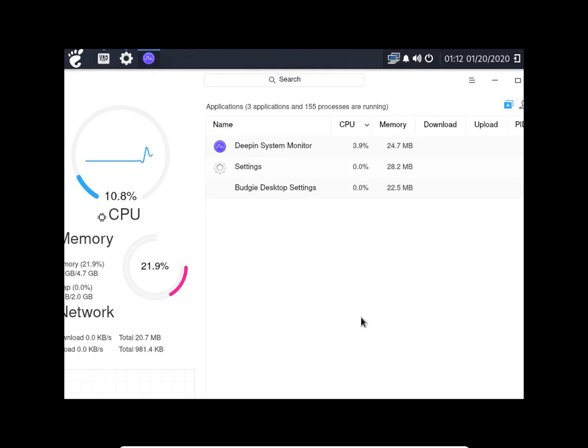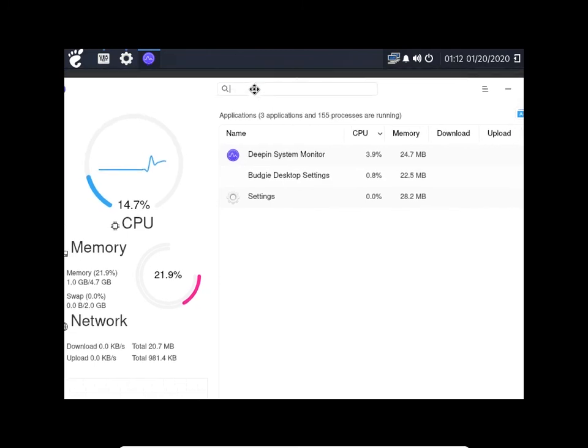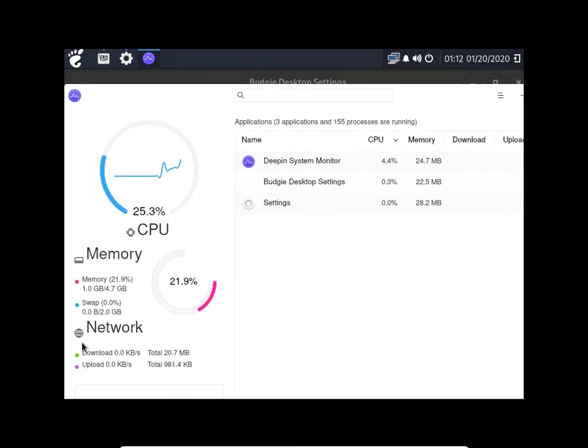So it's got 4 gigs of RAM. So I gave it 4 gigs of RAM. Actually, I gave it 5 gigs of RAM. It's saying 4.7, and it's using right now a gig. It's got a couple of those settings folders open.